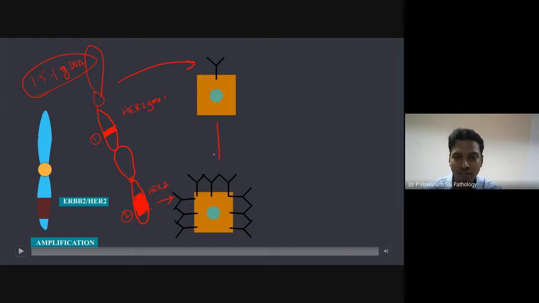Now when HER2 amplification is there, what is happening? Initially, it was only one receptor, but now there are about 9 receptors. So it has increased. What will happen if there are 9 receptors? There is more and more, they'll bind to more and more EGF. EGF is lying around like that only, but they'll bind to more and more. As a result, they'll start dividing very rapidly.